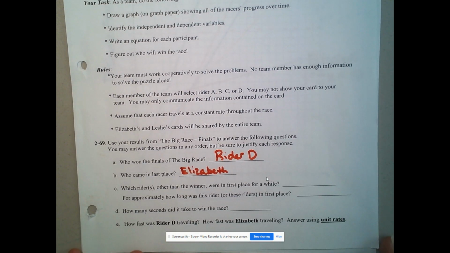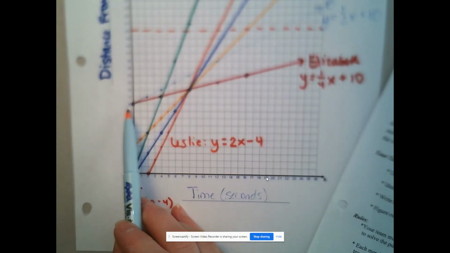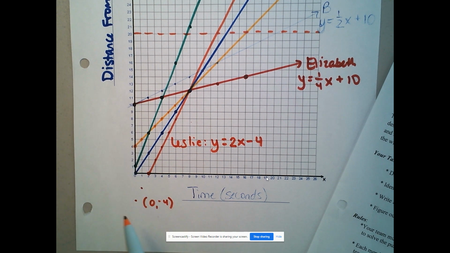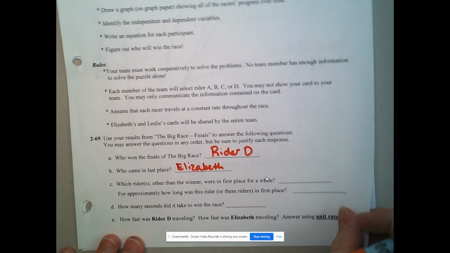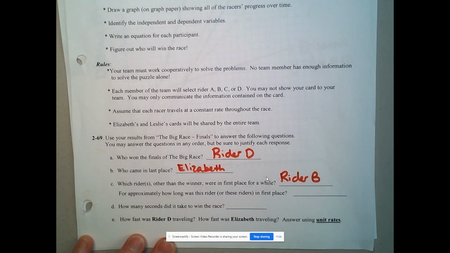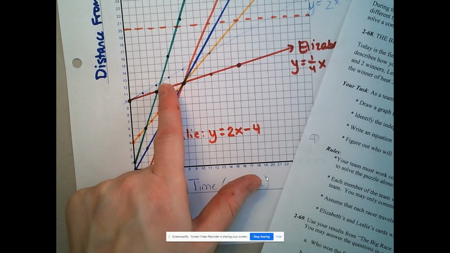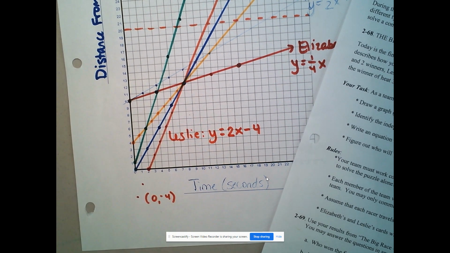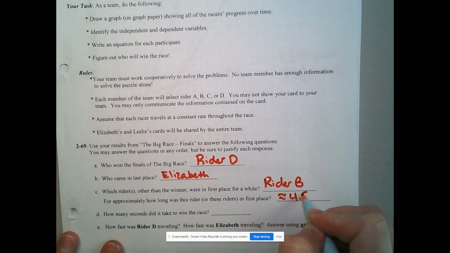Which rider or riders other than the winner were in first place for a while? So if you start over here, we had a couple people that had a pretty big head start. We also had somebody else in first place after the race started for a little while, which was this lightest line, line B. So the person who was actually in first place once the race started for just a little bit was rider B. For approximately how long was this rider or riders in first place? If we look here, it looks like a little over 4 seconds, maybe 4.5 seconds before person D caught up. So maybe we could say about 4.5 seconds.